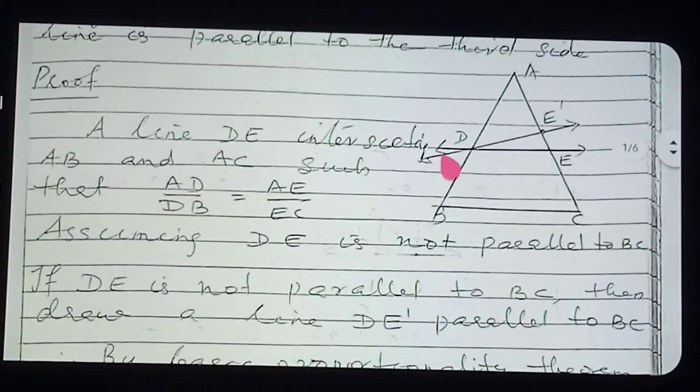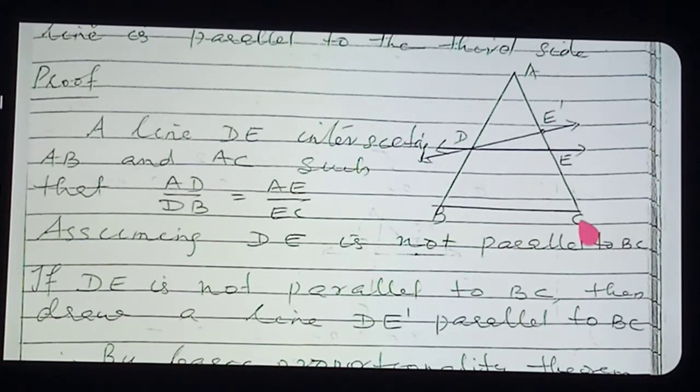See here. If you got EC and E dash C the same, how is it possible? If EC and E dash C are the same, surely E and E dash should be the same point. They have to coincide with each other.